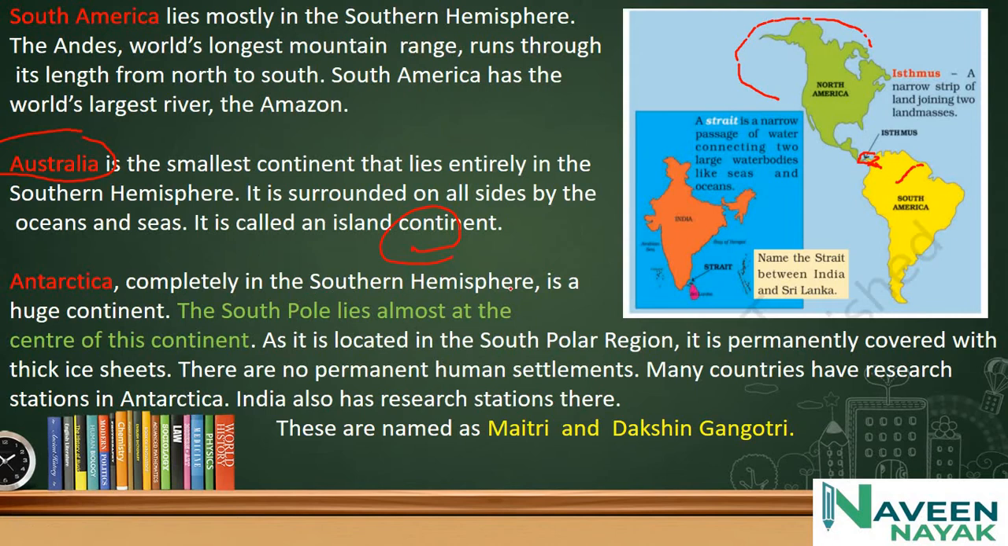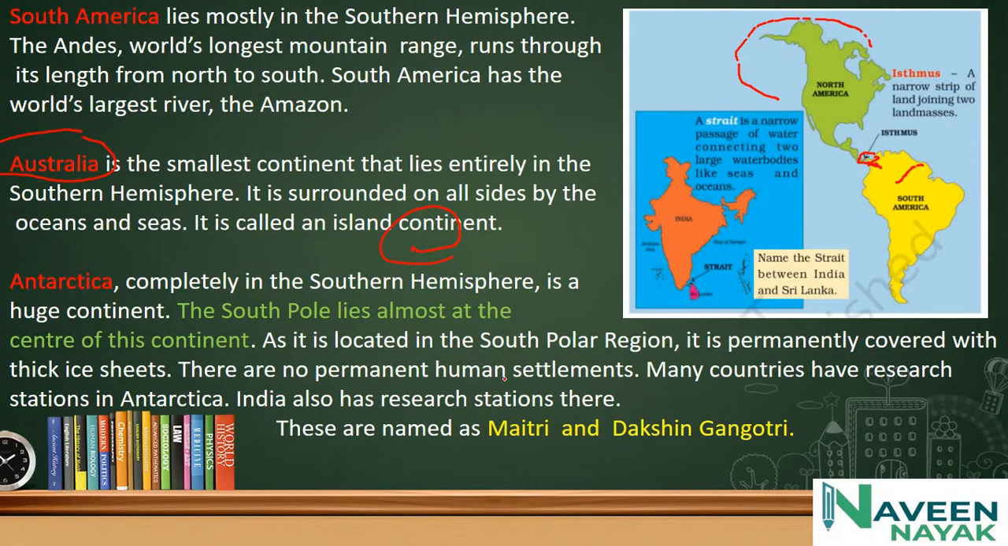Antarctica, completely in the southern hemisphere, is a huge continent. The South Pole lies almost at the center of the continent. As it is located in the south polar region, it is permanently covered with thick ice sheets because sunlight does not reach Antarctica, and there are six months of day and six months of night over Antarctica.